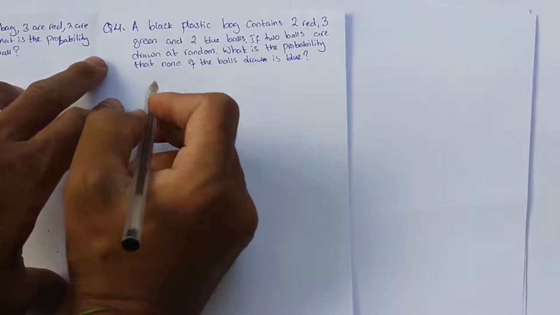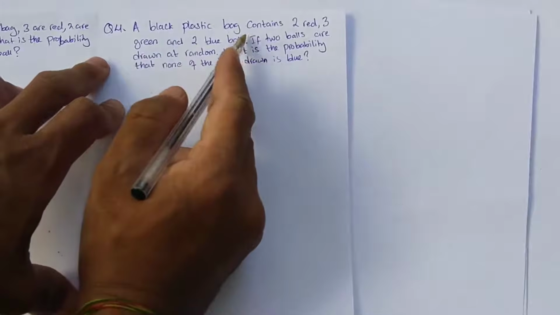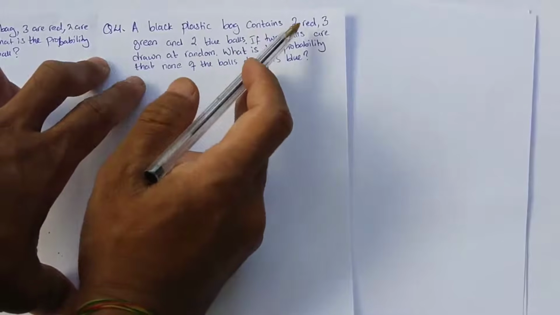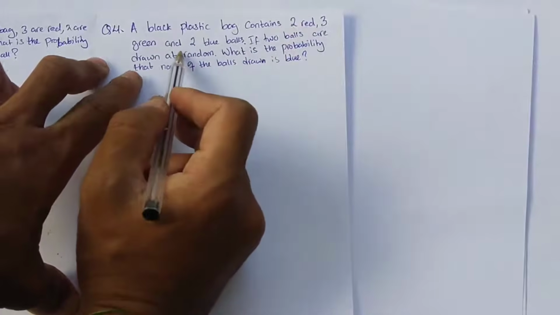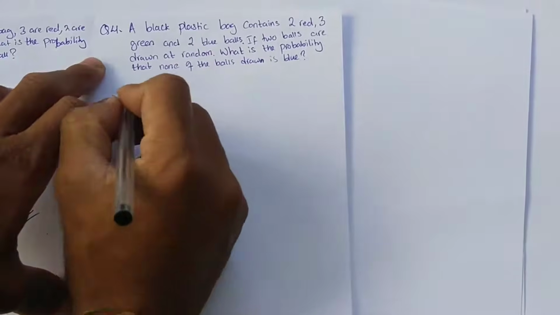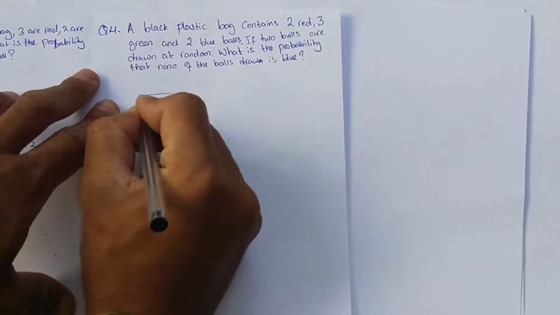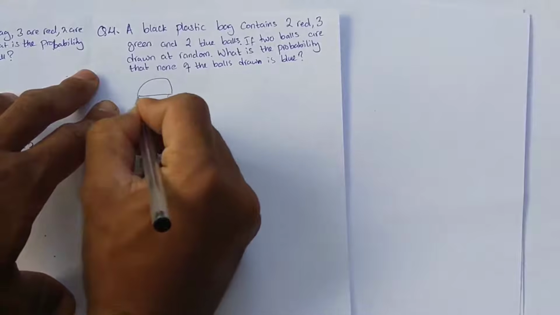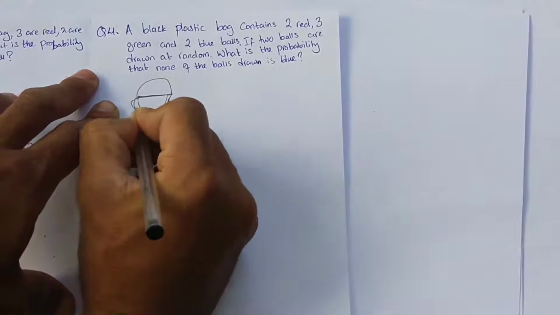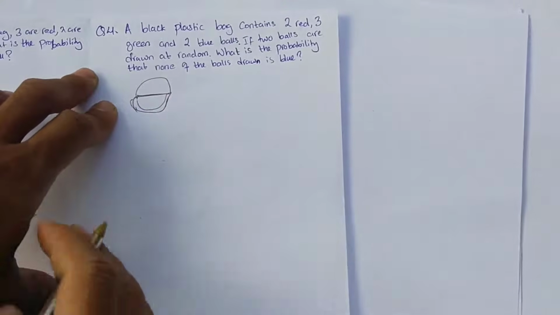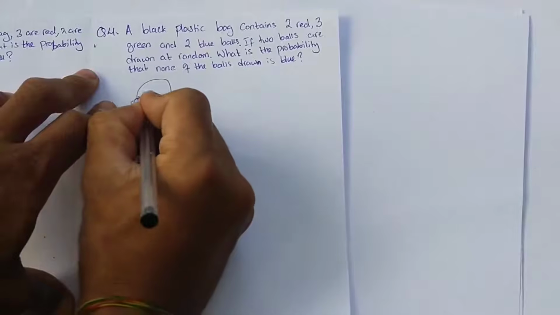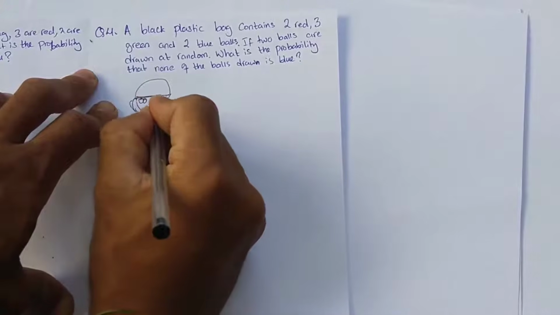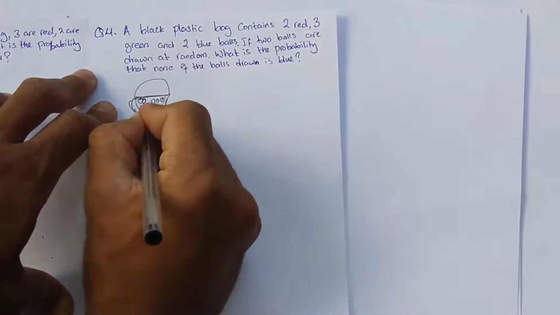So let's simply see: a black plastic bag contains 2 red balls, 3 green and 2 blue balls. Let's say this is the bag we are having, with 2 red balls, 3 green balls and 2 blue balls.